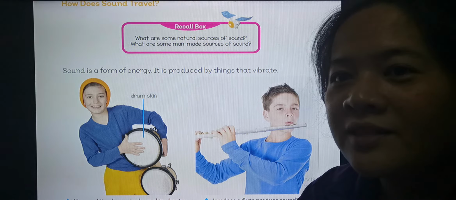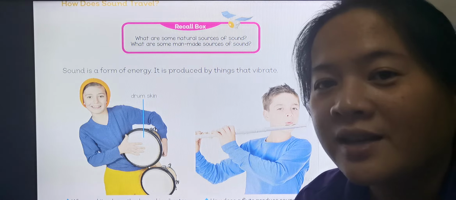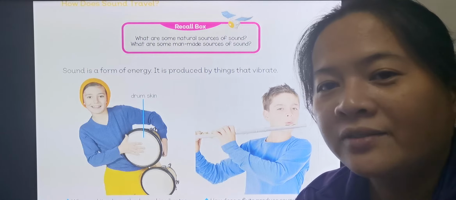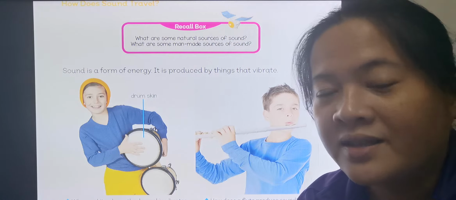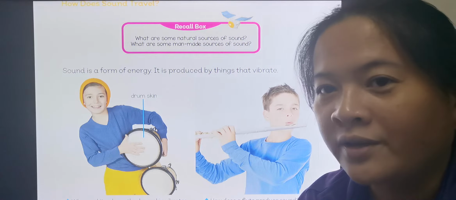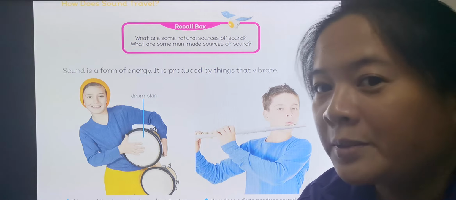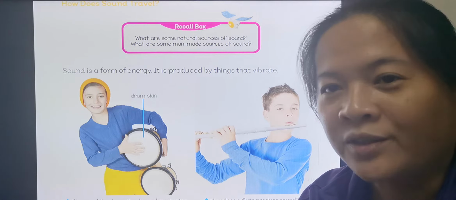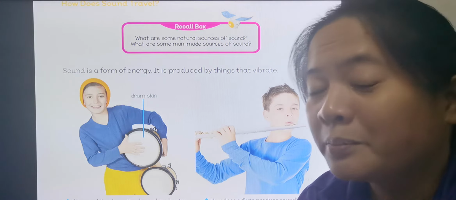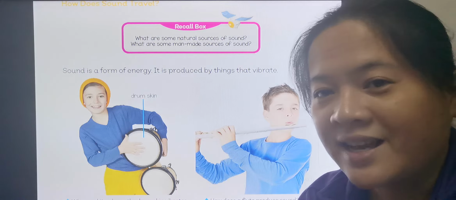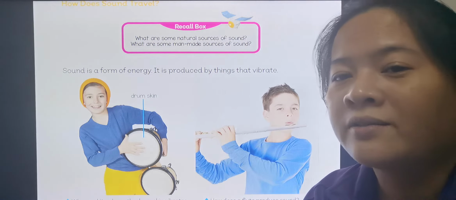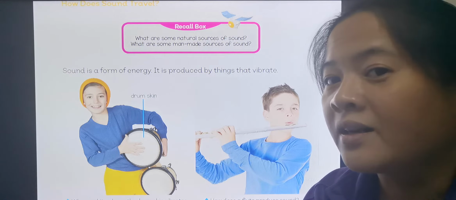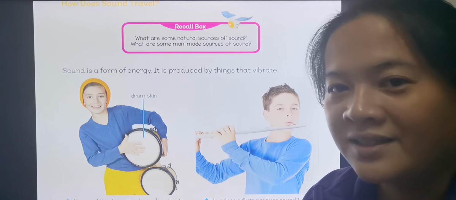Last week, Teacher Yuri discussed how sound travels. Okay, so let us review. First, we have to understand what sound is. Sound is a form of energy, produced by the vibrations of objects. We cannot see sound, but we can hear sound. When objects vibrate, we can hear sound, we can produce sound.